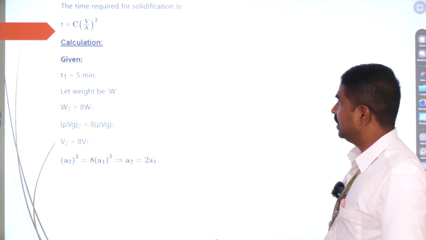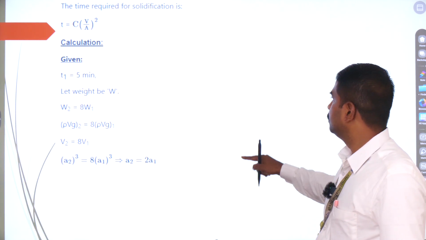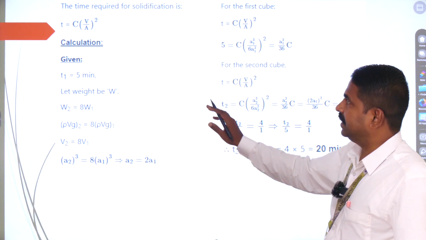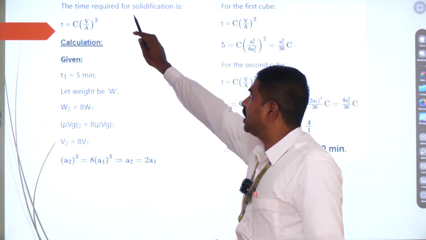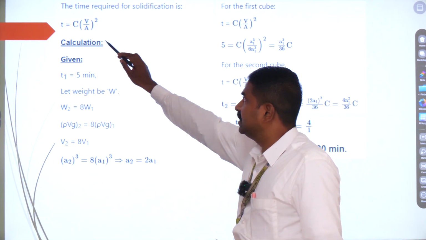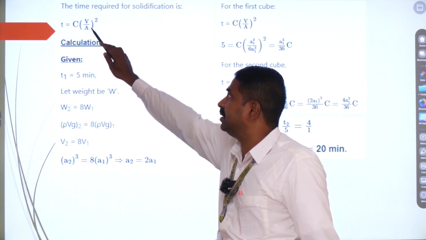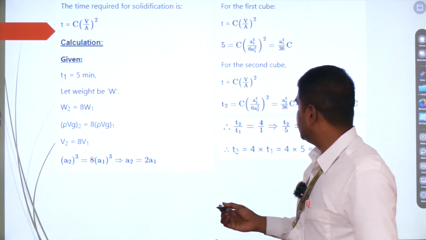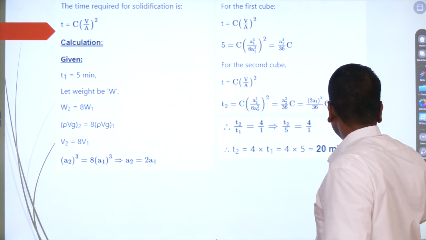Let us see the explanation over here. I will be explaining everything clearly. Okay. What is going to be the formula for time required for solidification? T is equal to C divided by V by A, the whole square. So what is going to be your C here?